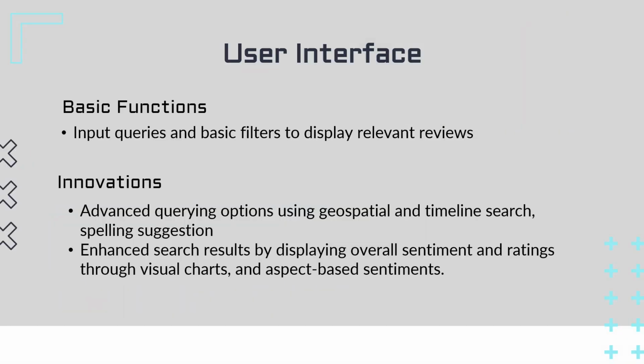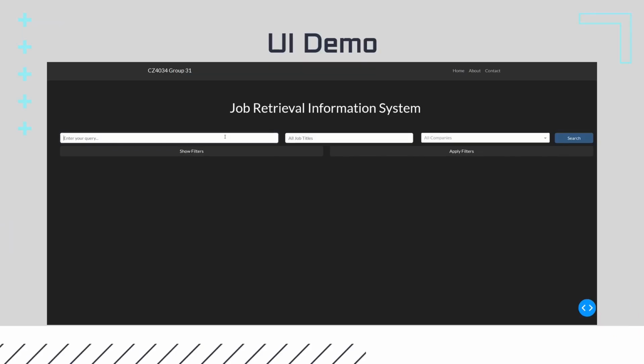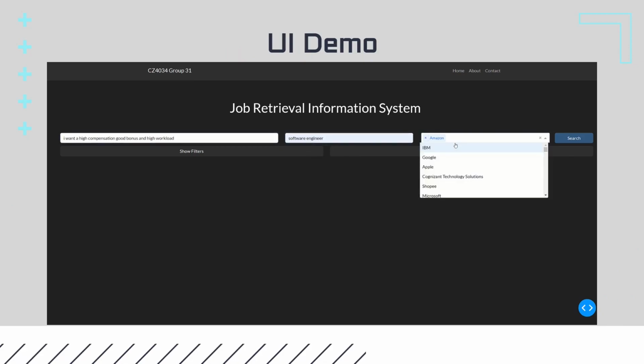The basic functions of the UI include a basic search engine with filters, and we also explored geospatial and timeline search capabilities, as well as providing users with enhanced results through visualizations and aspect-based sentiments. Here is our UI. Suppose I'm interested in high compensation, bonuses, and also a high workload, and I also like a software engineer role at these few firms.